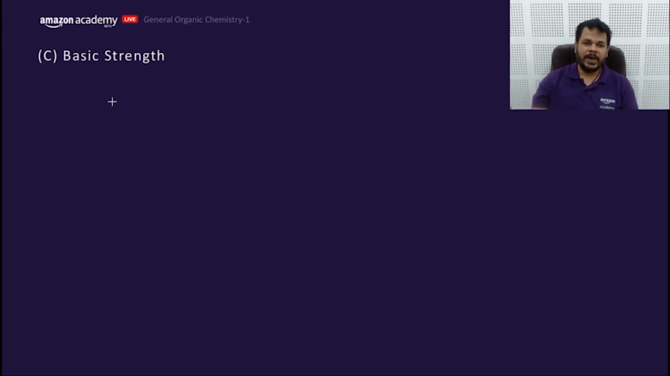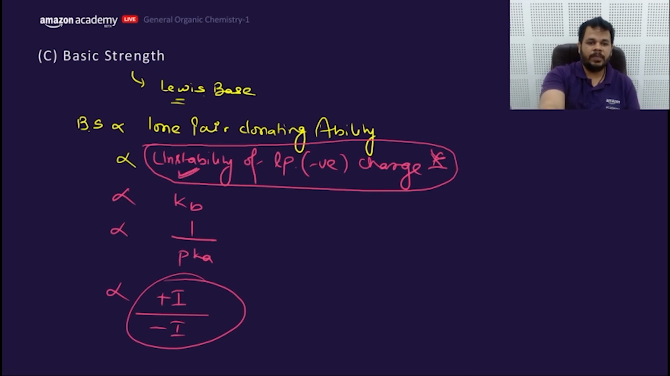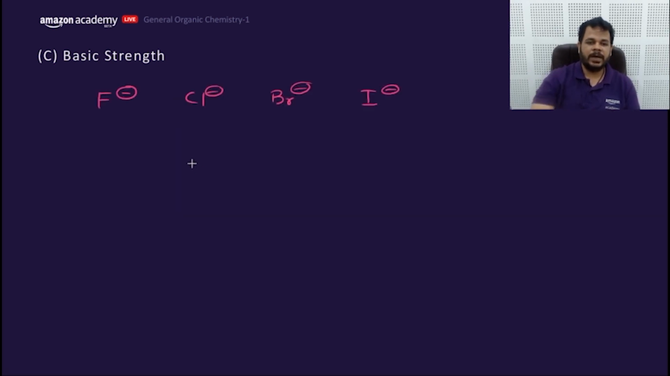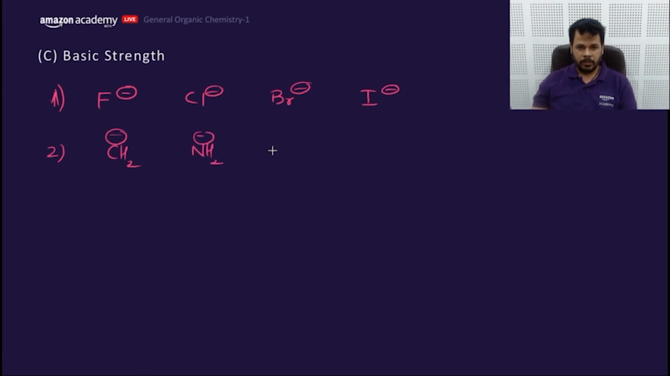Now let's compare the known facts. Compare the basic strength of F minus, Cl minus, Br minus, and I minus. We have already discussed. You need to compare what? Stability or instability? You need to compare the instability of lone pair, the instability of negative charge. Most unstable would be more donating.